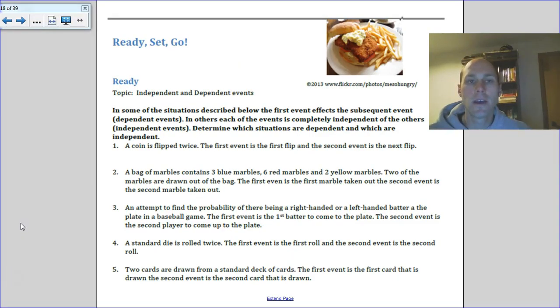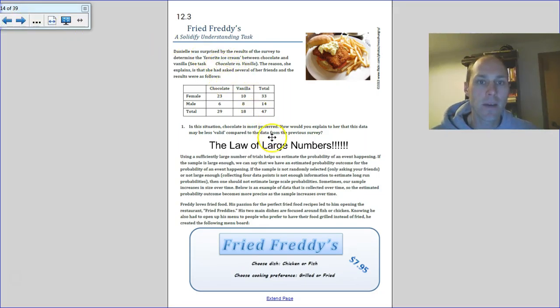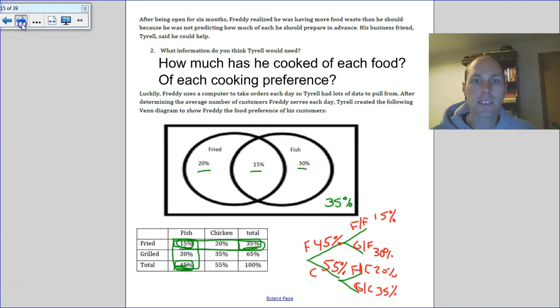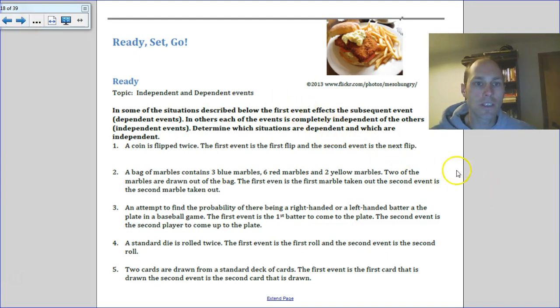All right, so we've gone through the lesson, gone through some terminology that we can use to help us take a look at how we determine probabilities of different things and use different representations. So in your work that you can do in class, we'll talk about independent and dependent events. It's similar to mutually exclusive events in that mutually exclusive events are events that two can't happen at the same time. So independent and dependent.